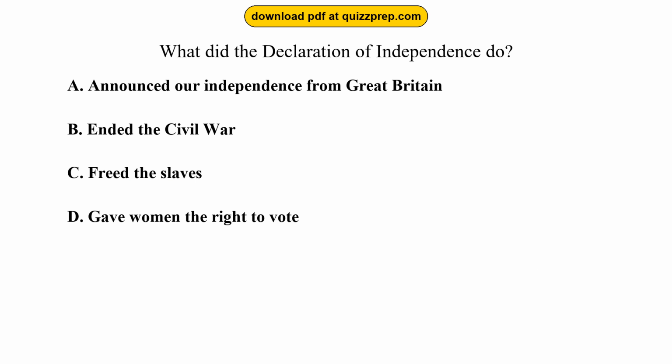Question 2. What did the Declaration of Independence do? Option A, announced our independence from Great Britain. Option B, ended the Civil War. Option C, freed the slaves. Option D, gave women the right to vote. The correct answer is option A, announced our independence from Great Britain. Adopted on July 4, 1776, it declared that the United States was free from British rule.